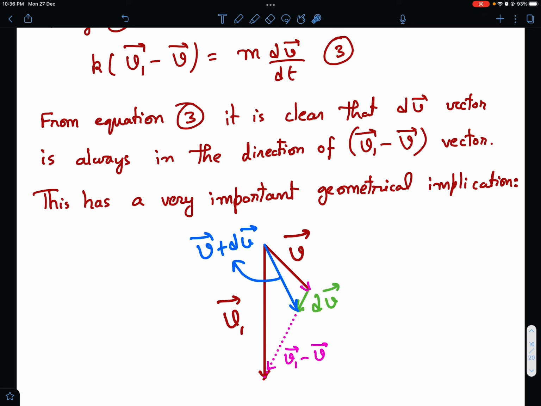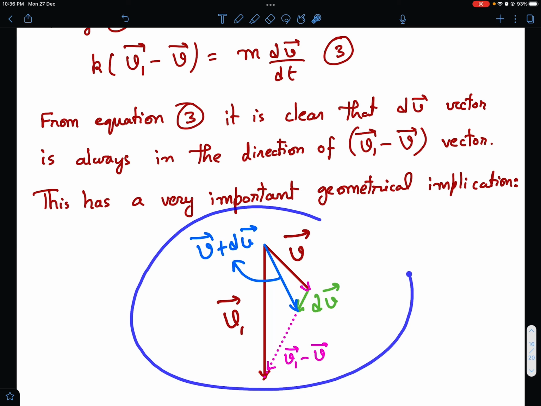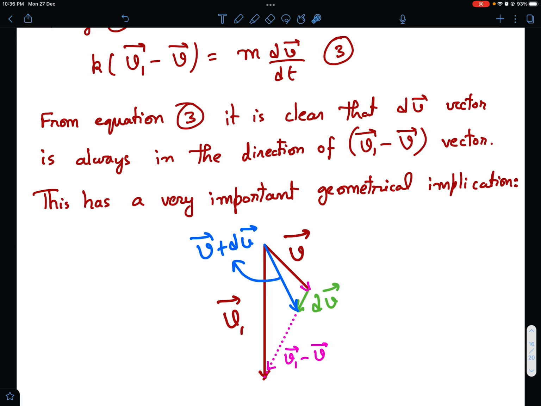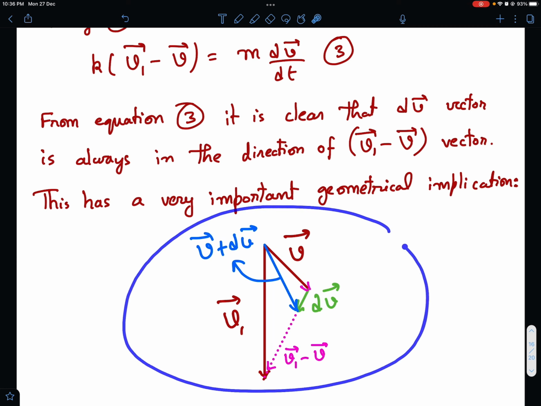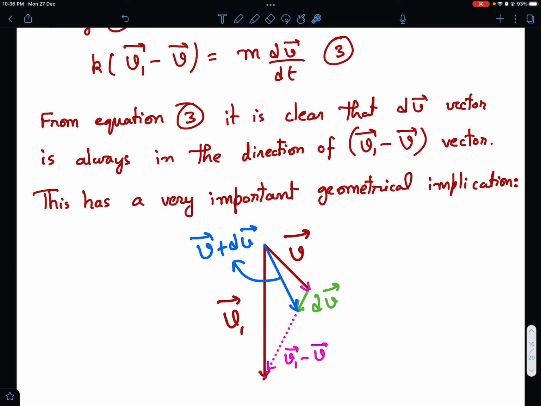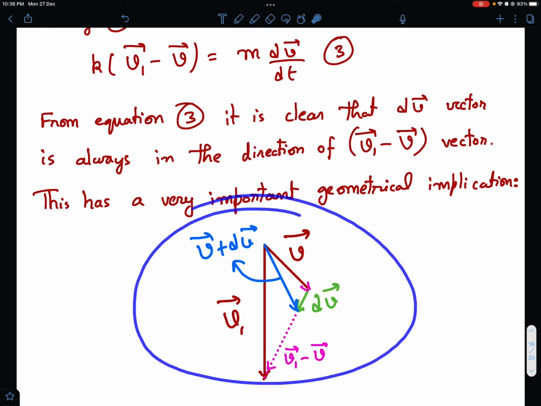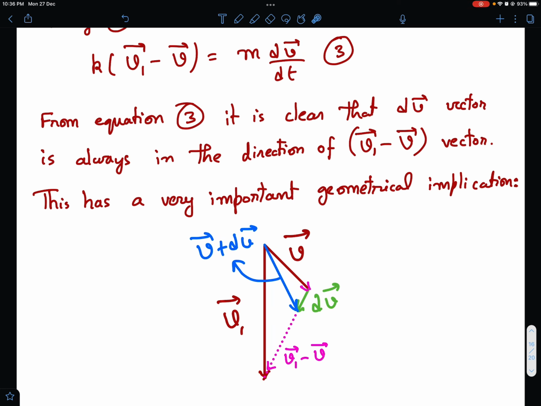This is very important to understand. So I hope you have understood it. If you have not understood it, please pause the video or maybe rewind the video a little bit and try to understand what I've actually said here. This is a very important fact, and if you understand this, then this problem is over, that's the crux of this problem.